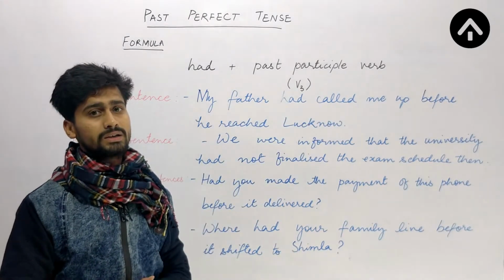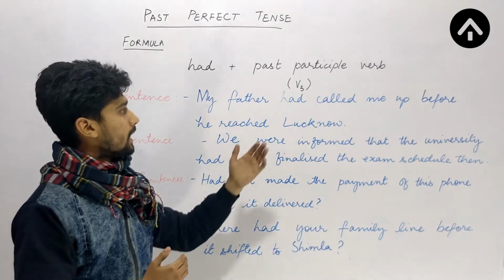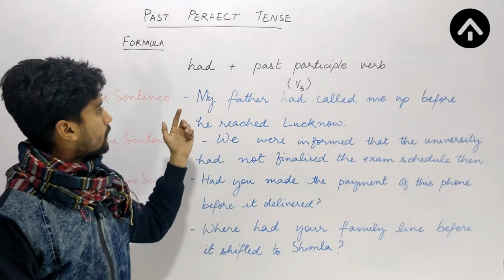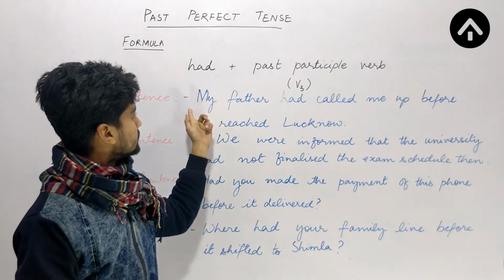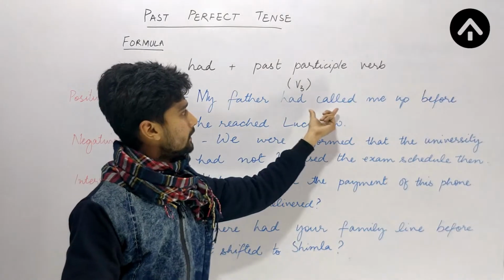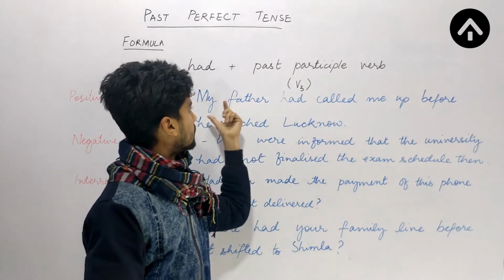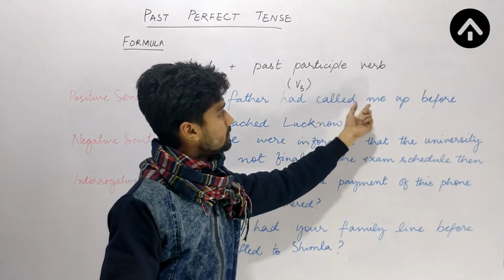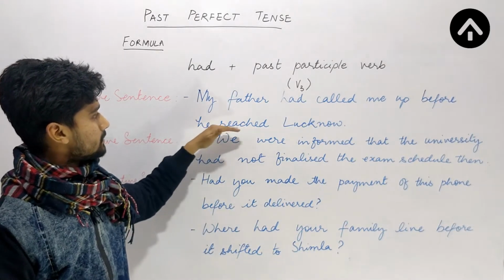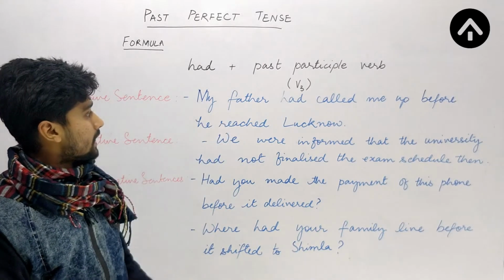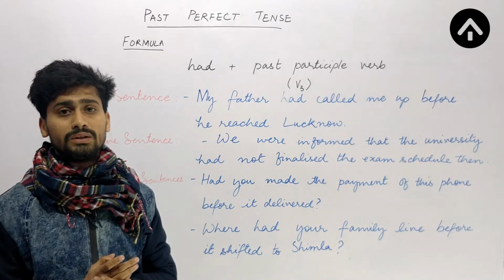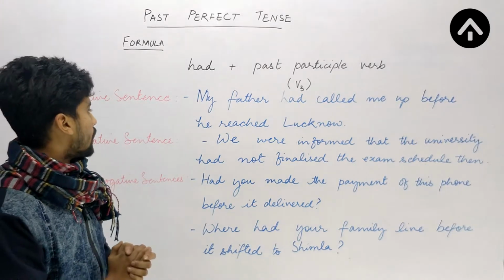This is the action that happened earlier, and he reached Lucknow later. My father is the subject, had, and the third form of the verb. My father had called me up before he reached Lucknow. In the other clause of this sentence, I am using the past indefinite tense.